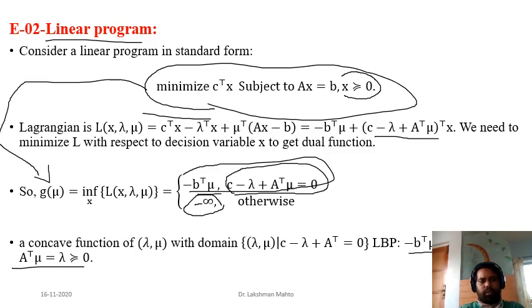We know lambda is always greater than or equal to 0, component wise, while mu is unconstrained. That's why we say that c plus A transpose mu is always greater than or equal to 0. That is the inequality constraint.